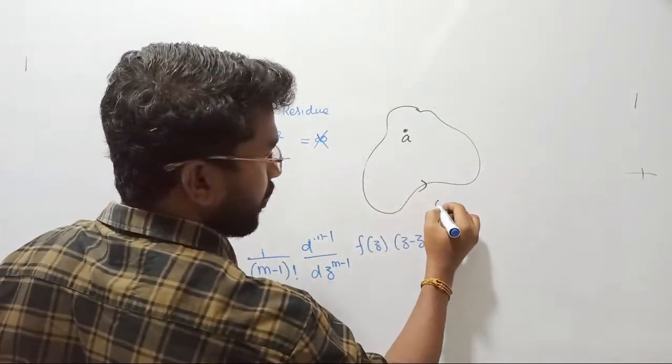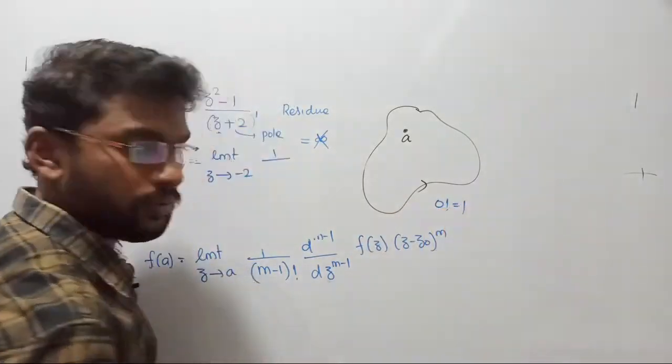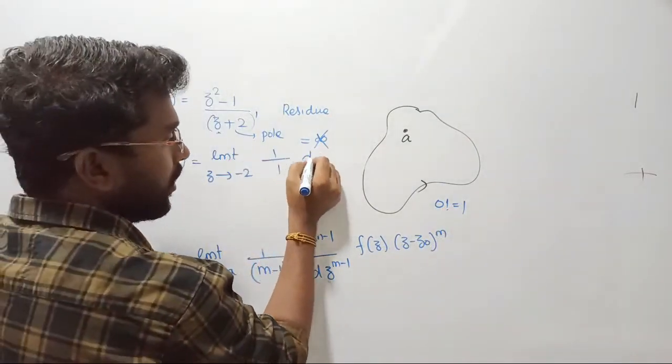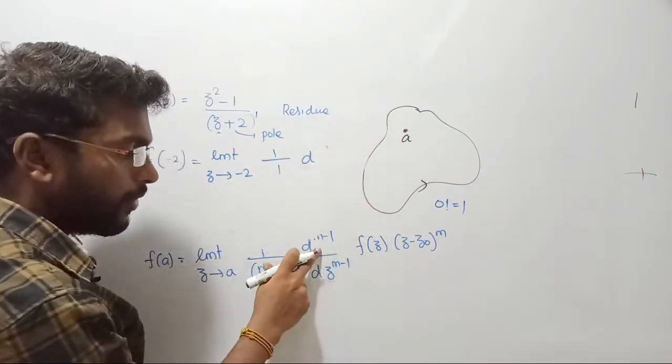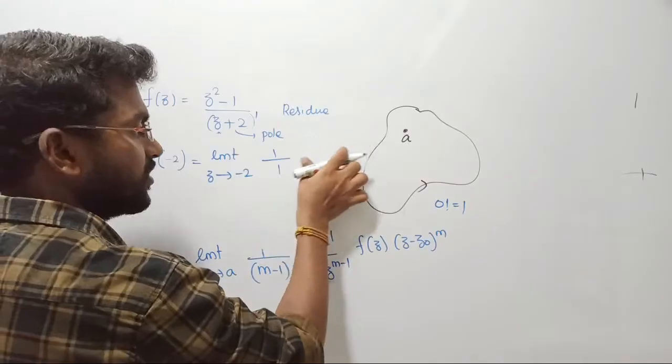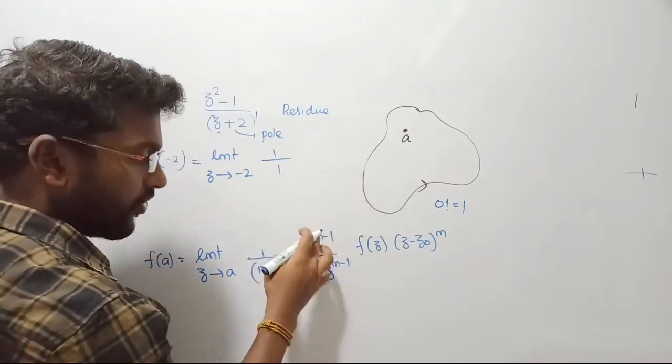What is the value of 0 factorial? 0 factorial equal to 1, right? So 0 factorial is going to be 1. Here, if I come back, d power 1 minus 1 will become d power 0. D power 0 value will be 1, such that there is no order, right? This differentiation is not present.